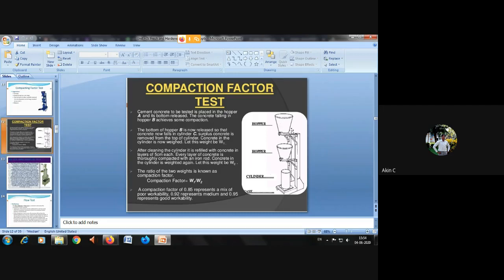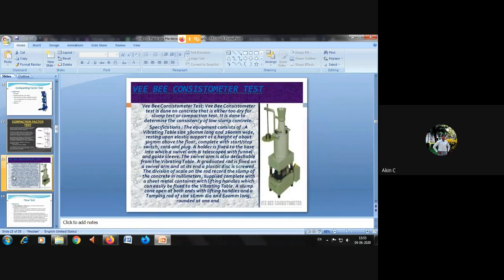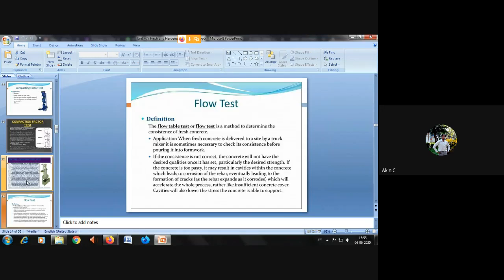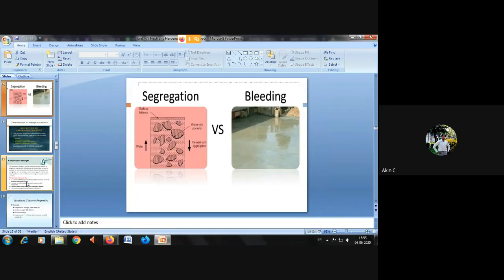Copper, you'll pour concrete. I've already told the class. You can go through the slide. If you have any doubt, you can ask right now, or you can put it in a comment, or you can call me at any time. I'll answer these questions.